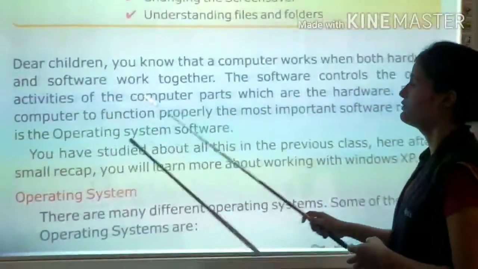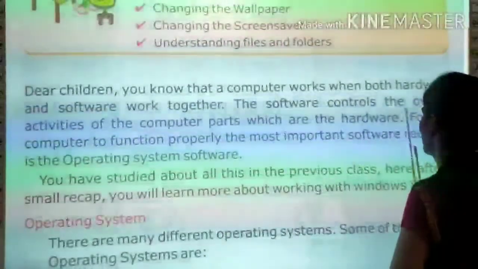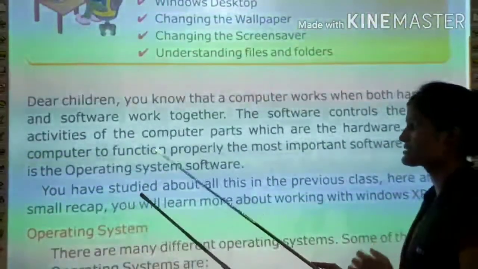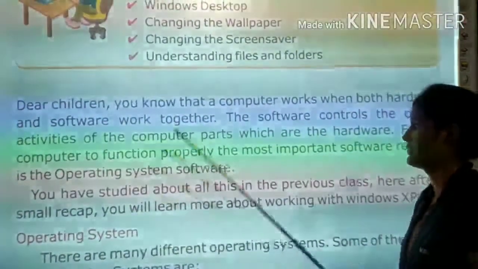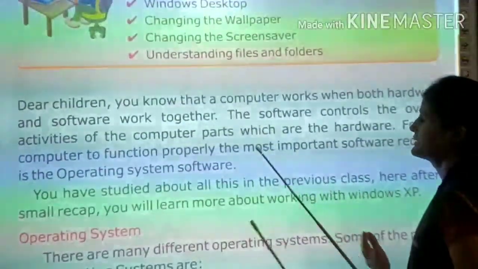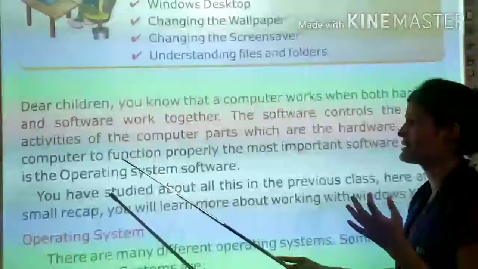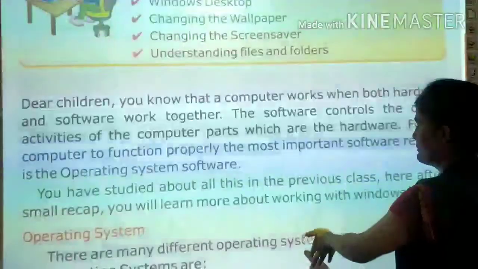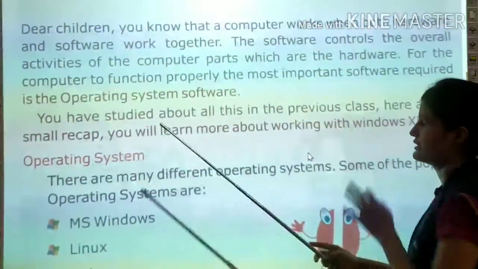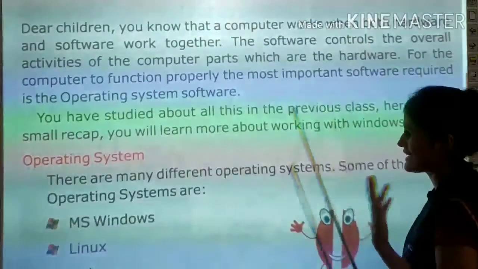For the computer to function properly, the most important software required is the operating system software. कंप्यूटर प्रॉपर फंक्शन करे इसलिए हमें सबसे ज़्यादा इंपॉर्टेंट सॉफ्टवेयर कौन सा रिक्वायर्ड होता है, the operating system software. You have studied about it in the previous class. Here, after a small recap, you will learn about working with Windows XP.